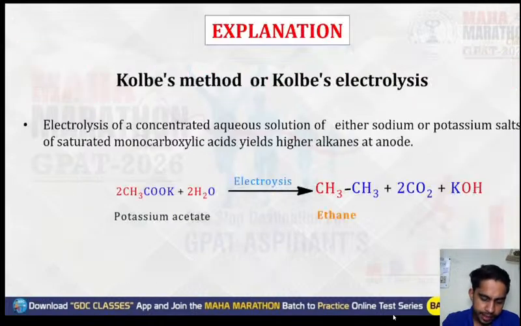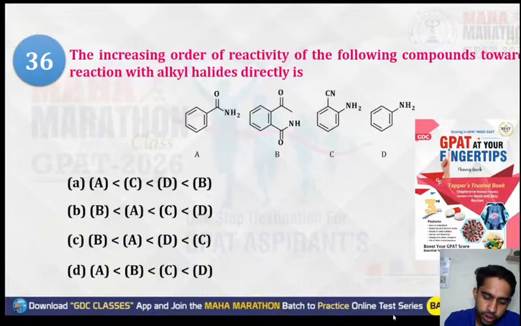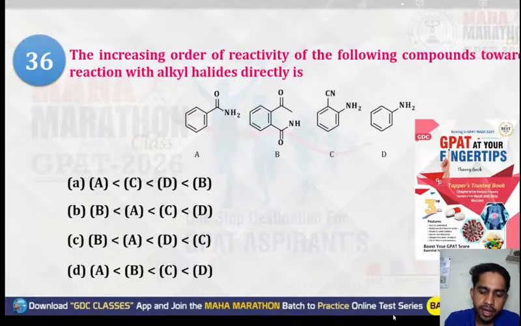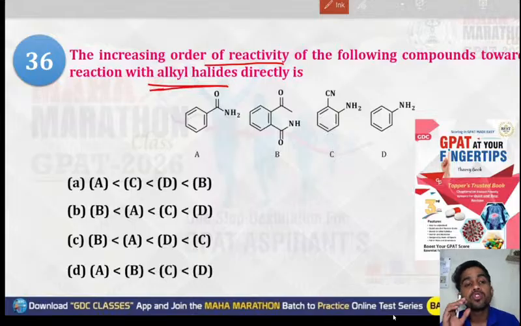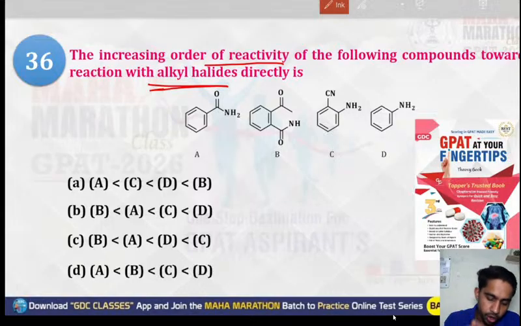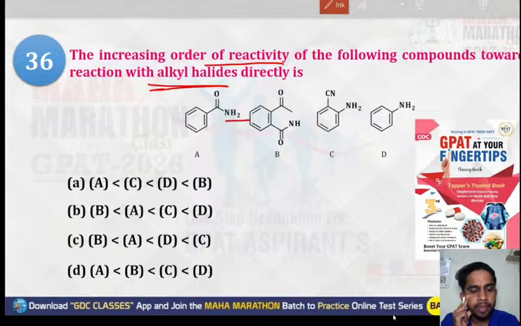Okay. Now, next question, question number 36. What is question number 36 saying? Again, a very interesting question: the increasing order of reactivity of the following compounds towards the alkyl halide is. So we have to find the increasing order of the reactivity towards the alkyl halide. If we talk about option A, the group here is a plus R group. And if we talk about B, there are plus R and minus R groups.